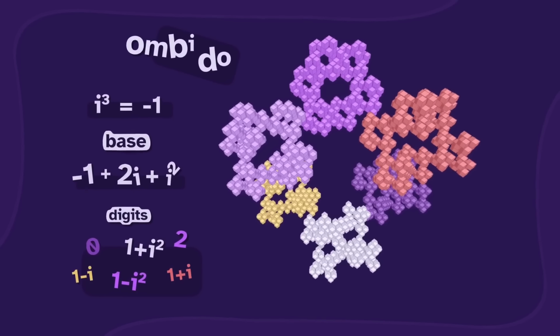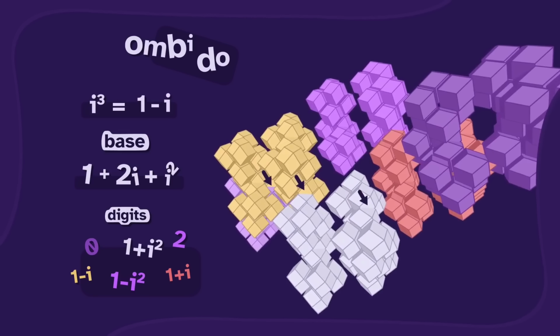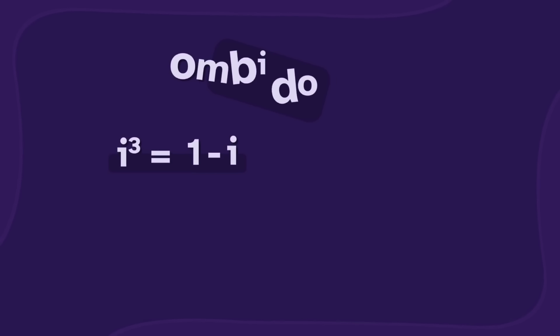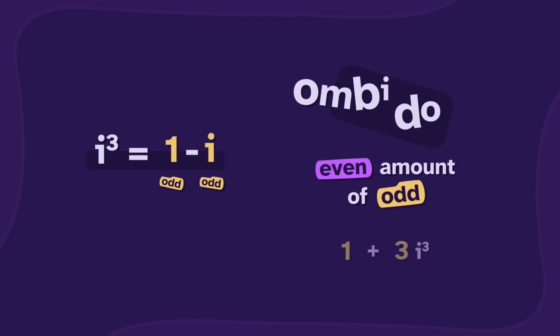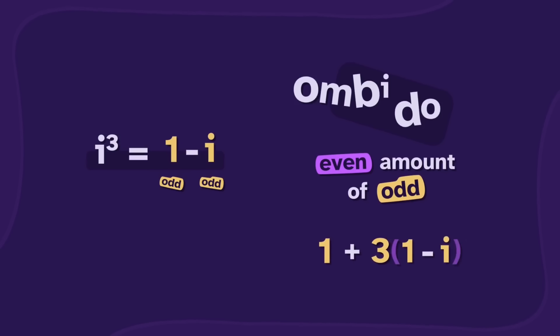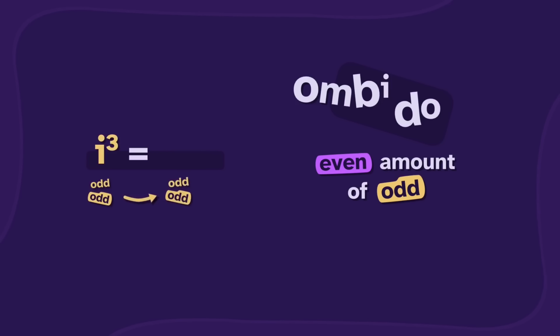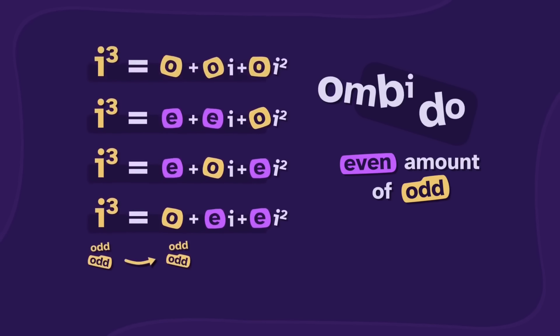We can use rhombido to make some cool patterns, but they can have the overlapping problem. Here we're setting i cubed equal to 1 minus i. That's 2 odd values. Remember, the rhombido have an even amount of odd. But substituting i cubed turns the even odd into odd. To preserve even odd, this odd should remain odd.